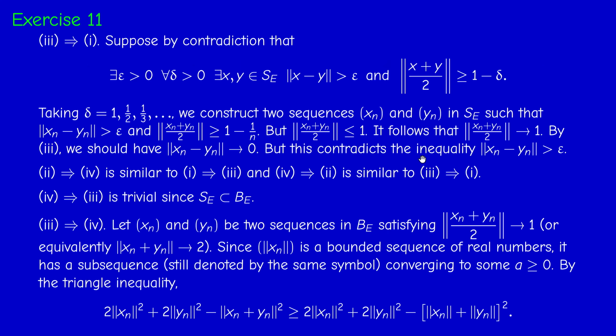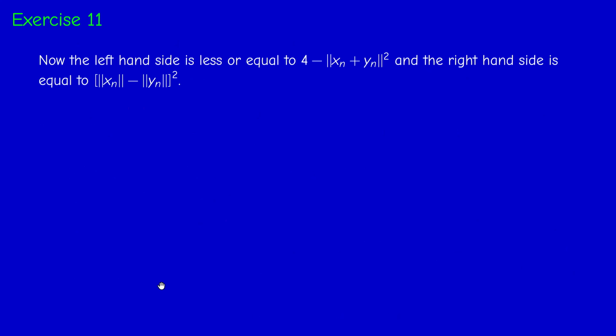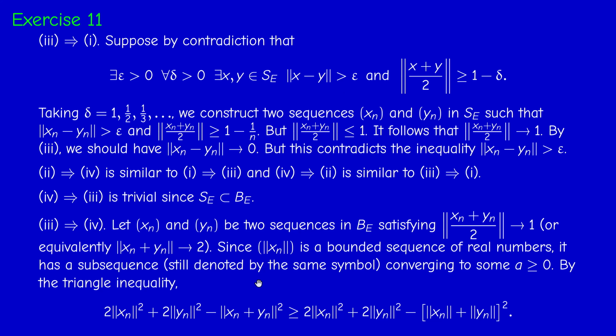Now, if you look at this left-hand side, what can we say? The xn and yn are in the unit ball. So the norm of xn is less or equal than 1, and the norm of yn is less or equal than 1. Therefore, this guy is less or equal than 4. So this term on the left here is less or equal than 4 minus the norm of xn plus yn squared.